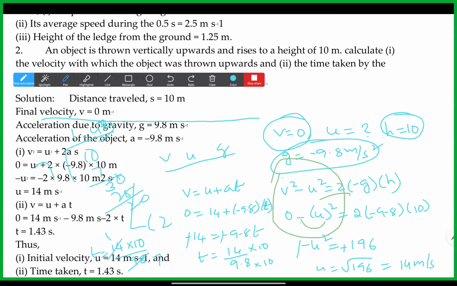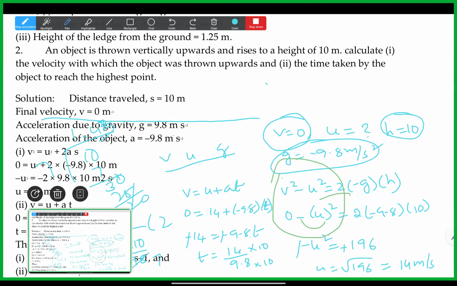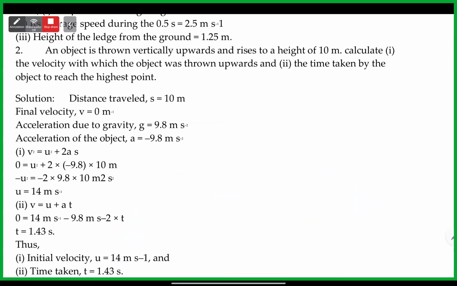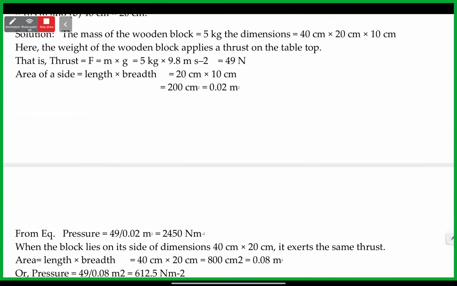Okay, perfect. If we do it till the third decimal, we'll get 1.428, which is nothing but 1.4. Or we can write it as a mixed fraction, 1 and 3 by 7 seconds. Okay, sir. Answer.